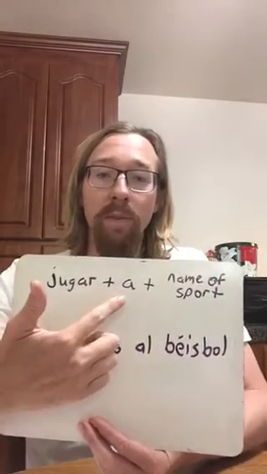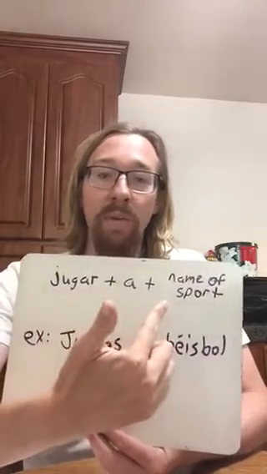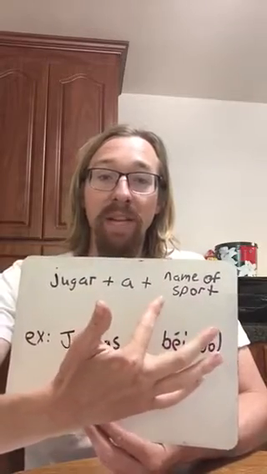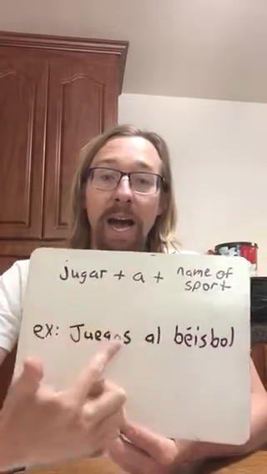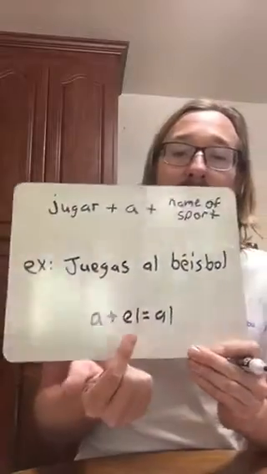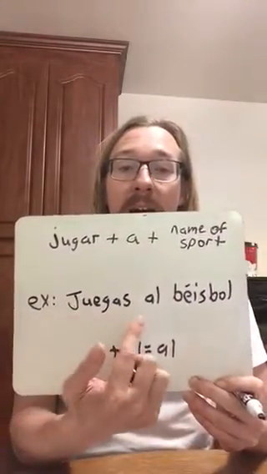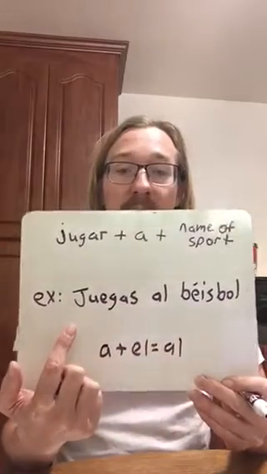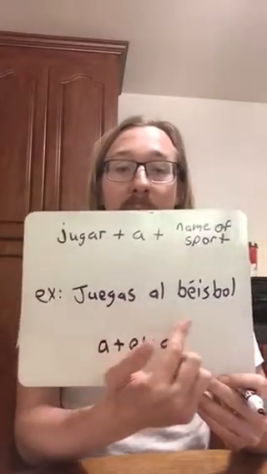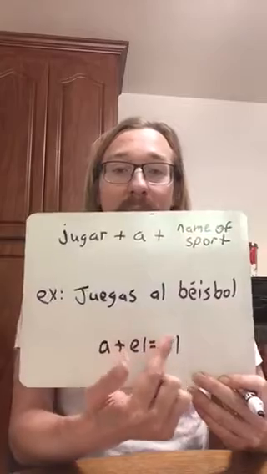So when you combine an a with the name of something that begins with an L, that a becomes al. Remember that a plus el equals al. I'll show this to you in a second. That's why if you say juegas al baseball, you are saying you play baseball.